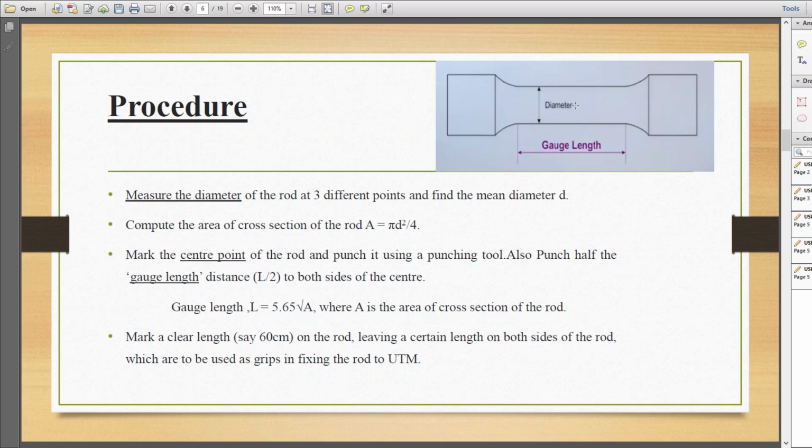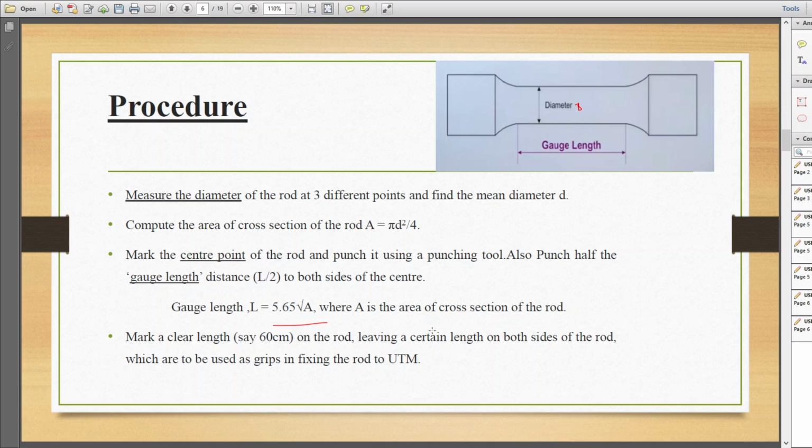Then after that we will mark the center point of the rod and punch the center point using a punching tool, and also punch half the gauge length on both sides of the center. Gauge length means the length within which the failure will occur, and we can calculate the gauge length using the equation 5.65 into root A, where A is the cross-sectional area of the rod. After getting this gauge length, we will mark half of the gauge length on either side of the center point and punch the same.